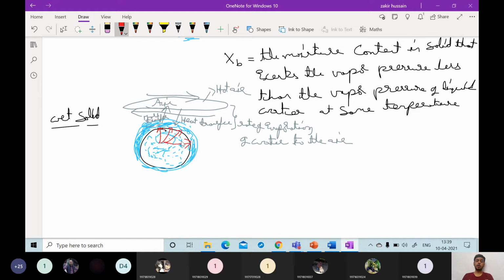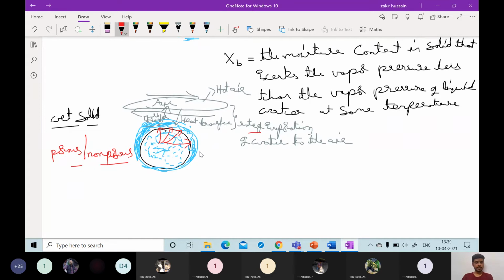One mechanism depends on the solid, whether the solid is porous or non-porous. If the solid is porous, what happens? If the solid is non-porous, what happens? How easily the water content which is present inside this material will come outside depends on that. The operation of drying of that solid will depend on it. The rate of evaporation of water from the solid surface, the rate of evaporation of that bound moisture, will depend on it.